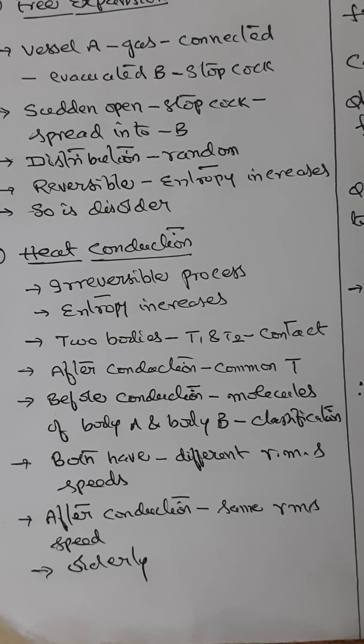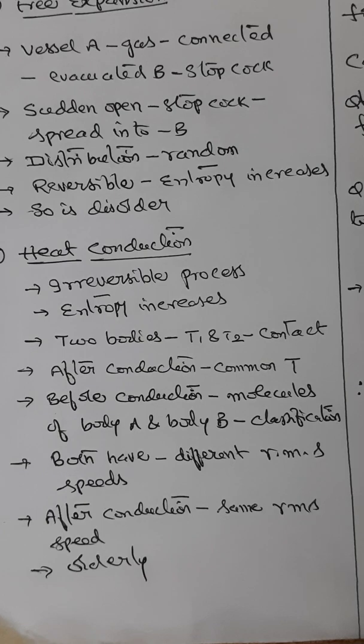So the statement that one body is at a temperature T1 Kelvin while the other body is at T2 Kelvin is more specified, that means orderly, than the statement that two bodies are at the same temperature, which is less specified, therefore we can say disorderly. So in heat conduction, the system has passed to a more disorderly state. In this way, along with entropy, disorder also increases.